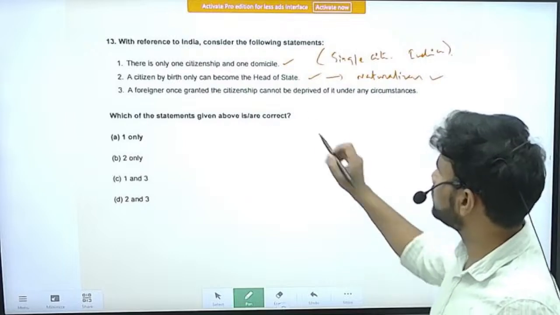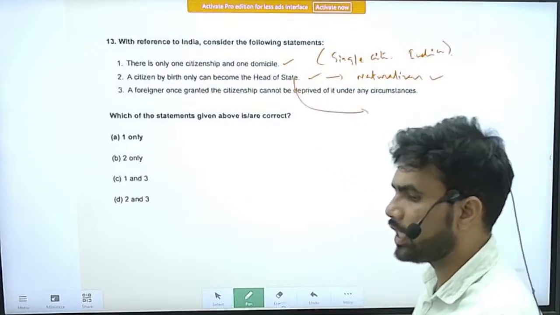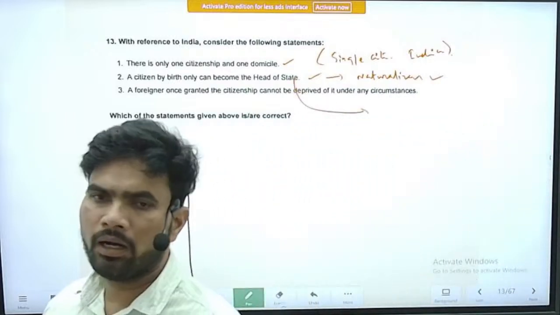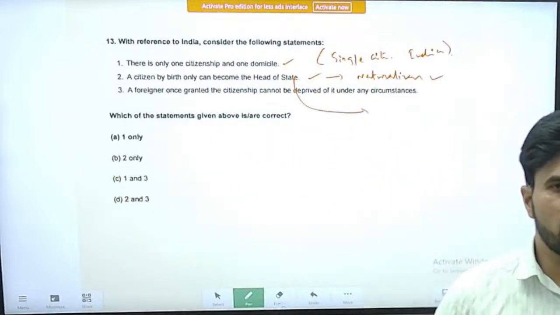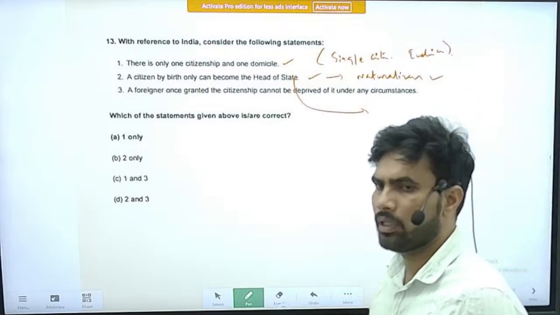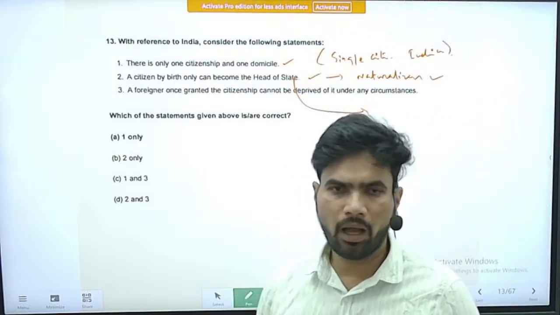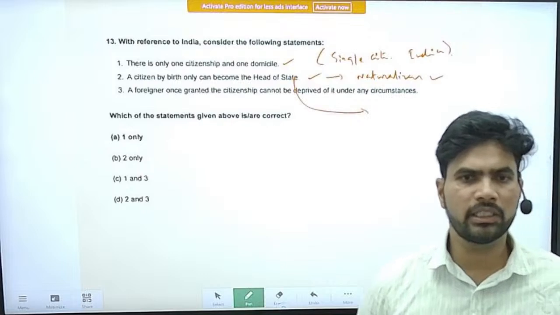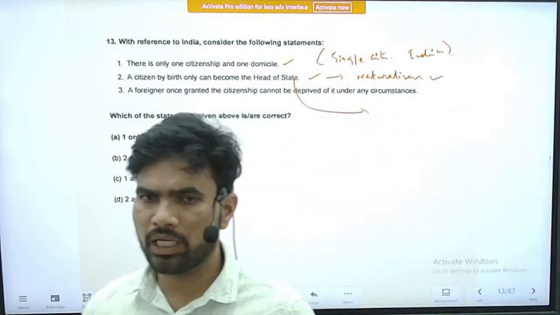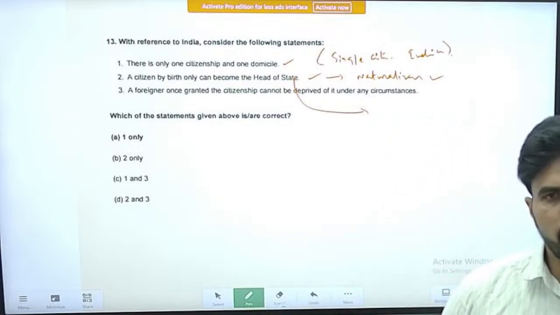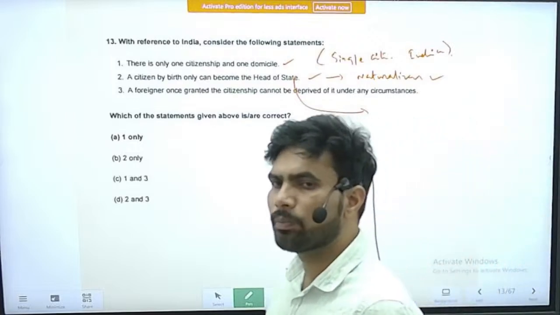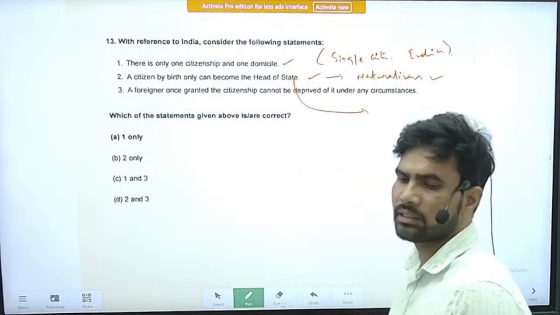So in the USA, you will see this provision that only a citizen by birth can become the head of the state. No other citizen can become. If a person attains citizenship through residence, through naturalization, or by any other means, that person is not eligible to become the president of the USA. So please try to remember this difference.